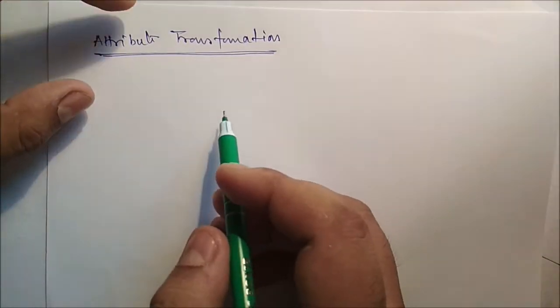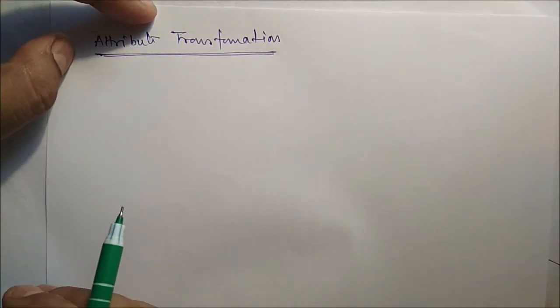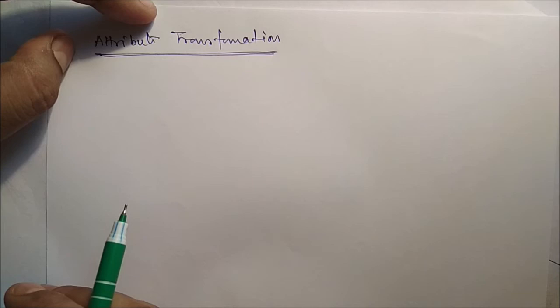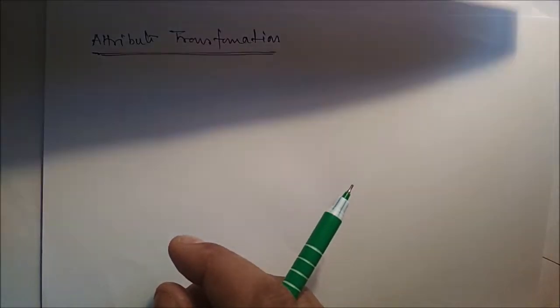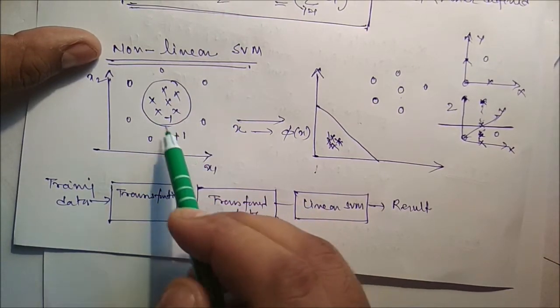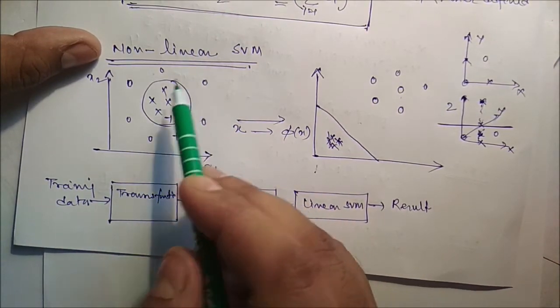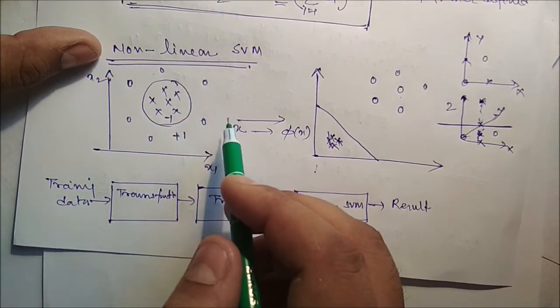Next, we will talk about attribute transformation. The dataset is generated in such a way that all the X are clustered near the center of the diagram and all the O are distributed further away from the center. Now you can see one non-linear SVM example you have already seen.